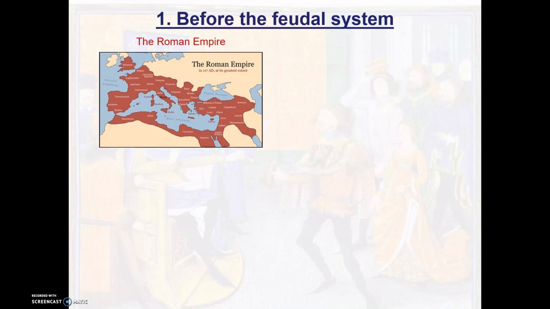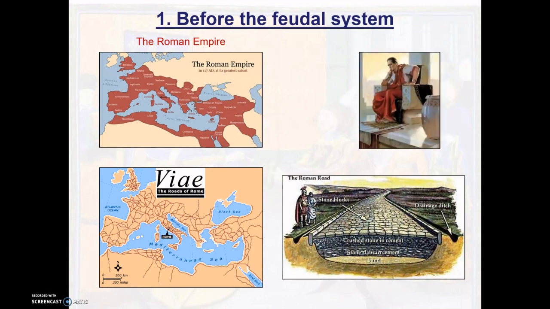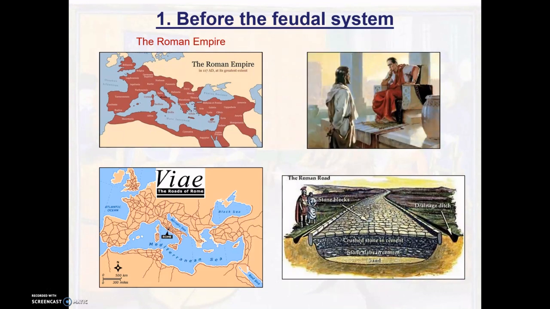First, let's start and have a look at the Roman Empire. The Romans had a huge empire. They were able to rule and control all the regions thanks to good roads that allowed them to travel fast. And they also had capable governors who kept the provinces under their control. Think of Pontius Pilatus, who was governor of Judea, who sent Jesus to his death.